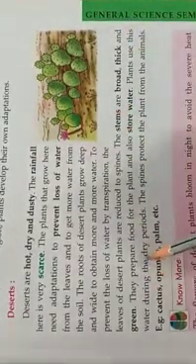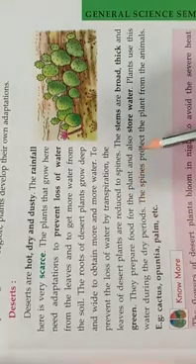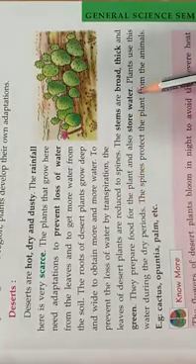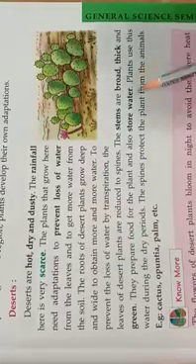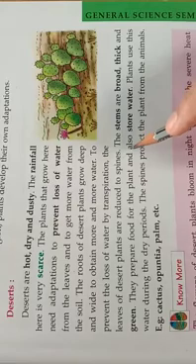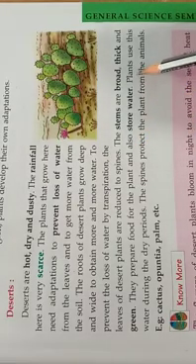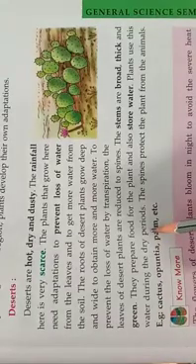The stems are broad, thick and green. They prepare food for the plant and also store water. In the desert plant, the stems prepare the food and store water in them. Plants use this water during the dry periods.